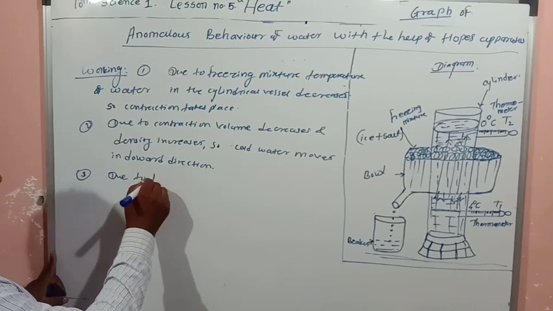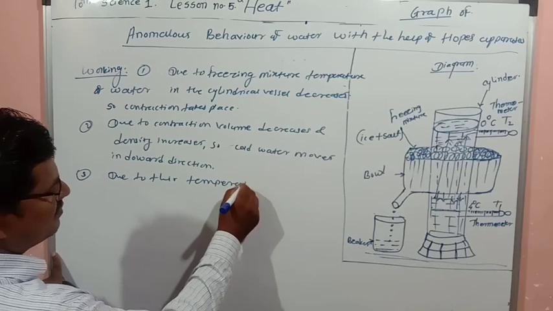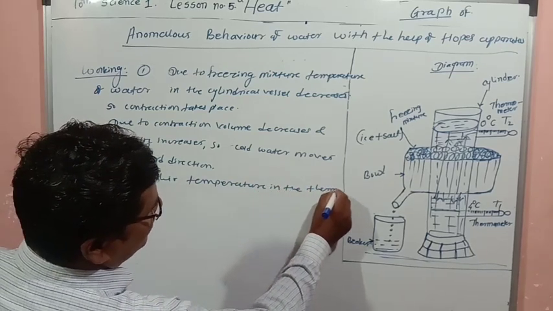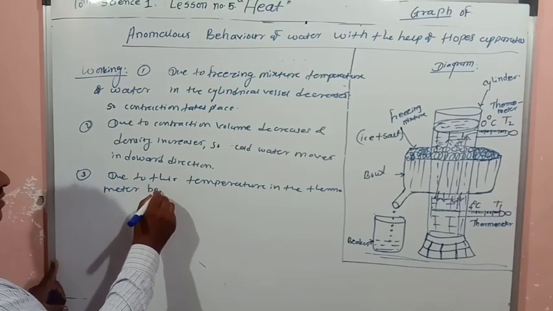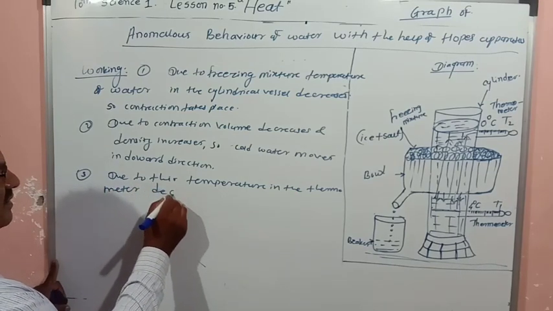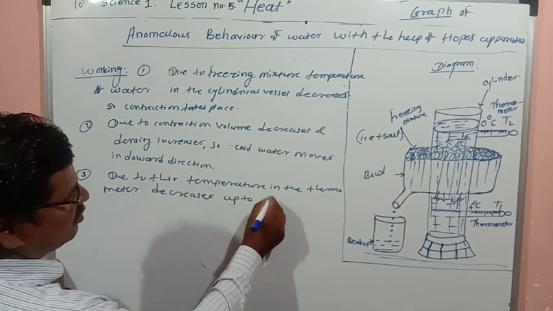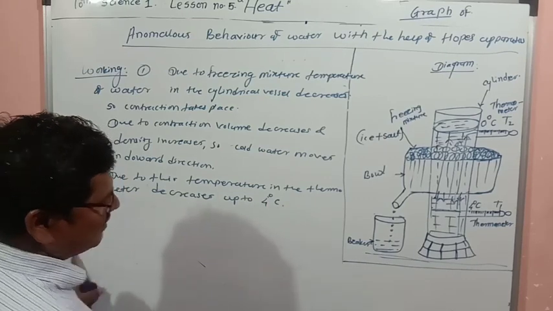Due to this, the temperature in the thermometer decreases up to 4 degrees Celsius.